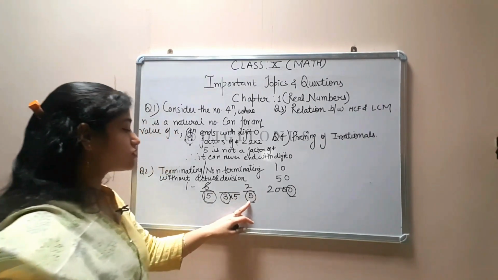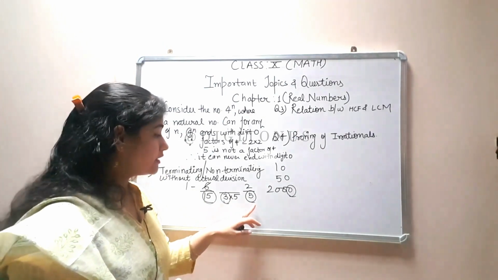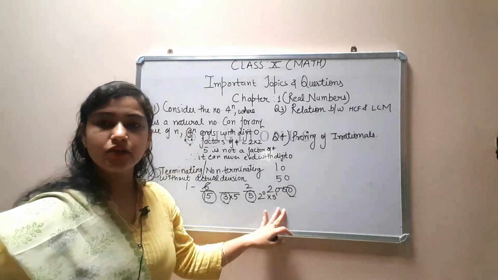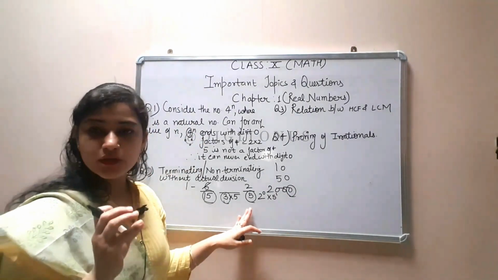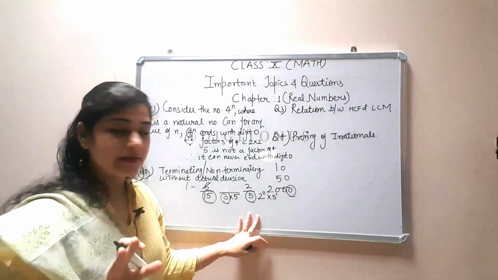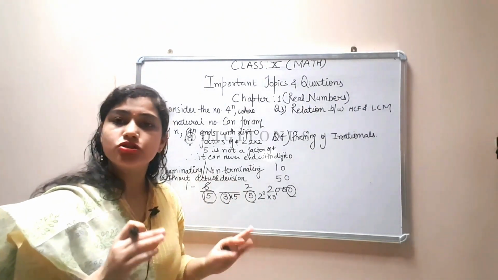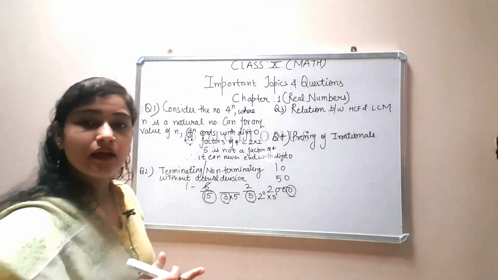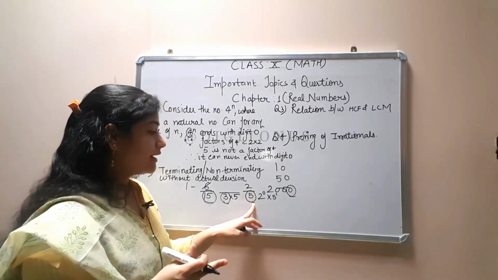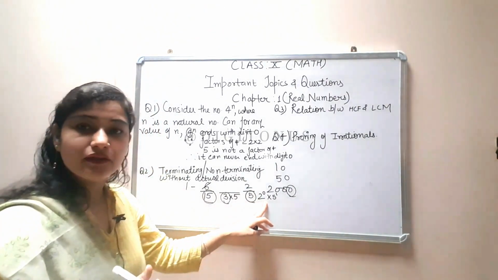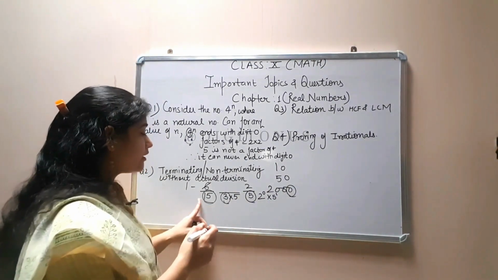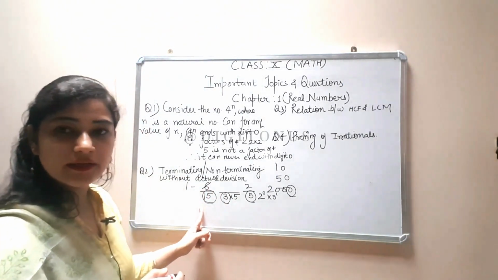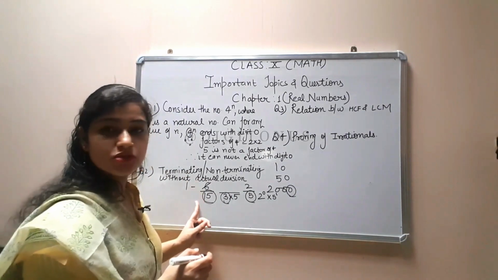Now you can see the factors of the denominator are in the form of only 2 raised to the power 0 and 5 raised to the power 1, means only 2 and 5 are there. या तो 2 इंडिविजुअली हो या 5 हो या दोनों हो, doesn't matter, but any other number should not be there except 2 and 5. 2 और 5 के अलावा कोई और नंबर नहीं होना चाहिए. ठीक है, that means it will have terminating decimal expansion. So I am telling you, before finding without actual division whether it will have terminating or non-terminating decimal expansion, you always reduce the fraction.